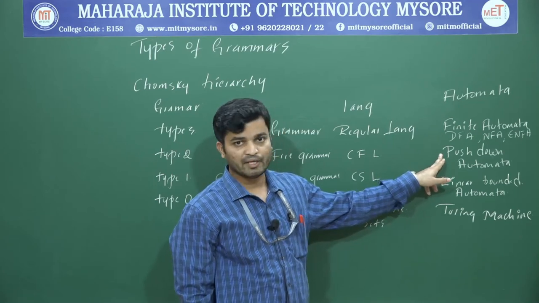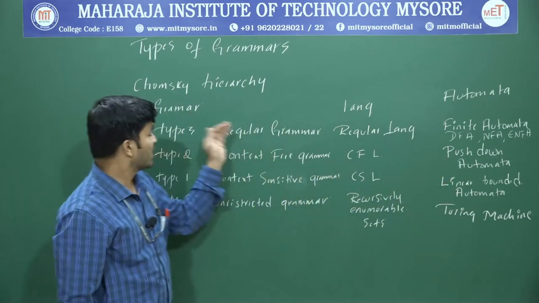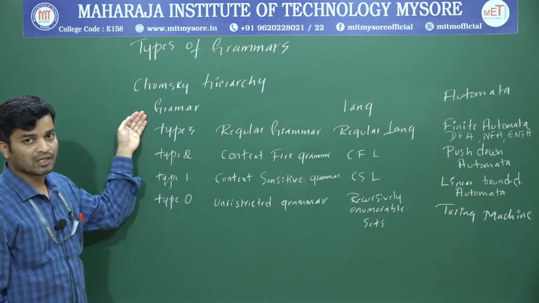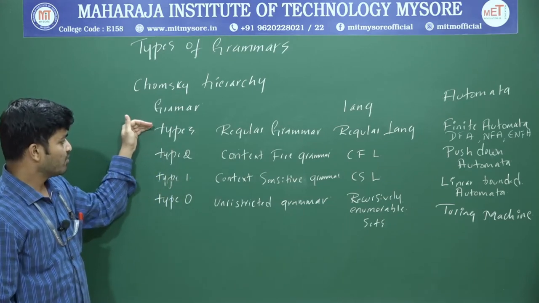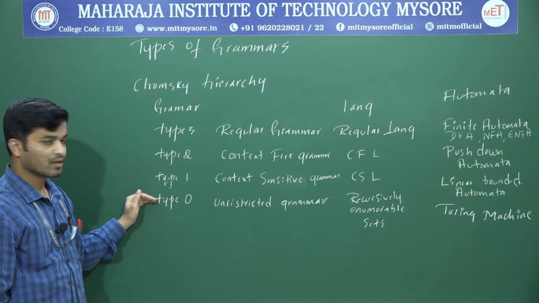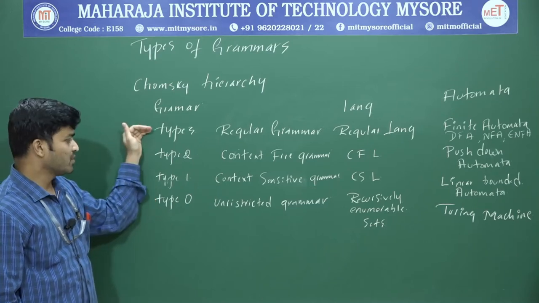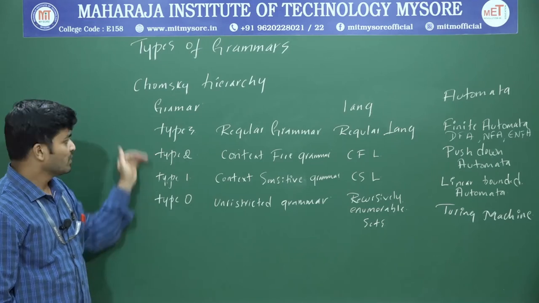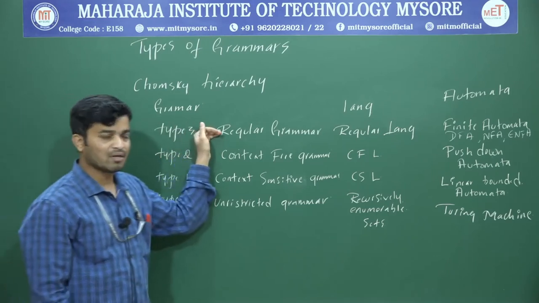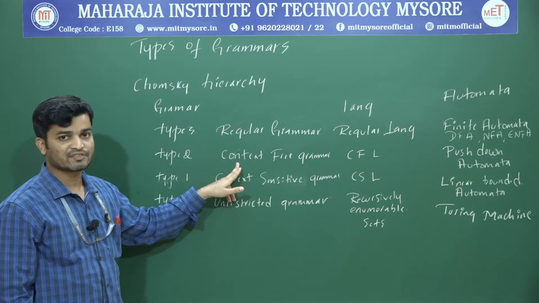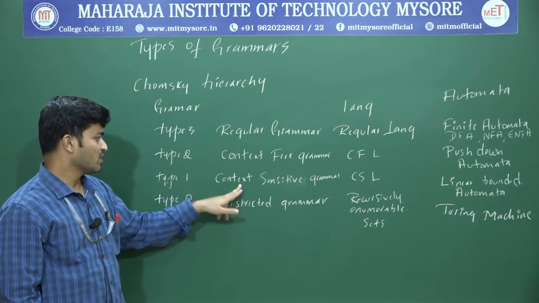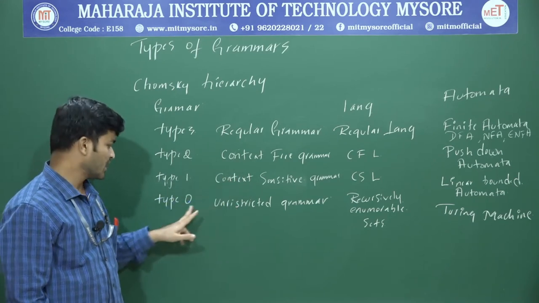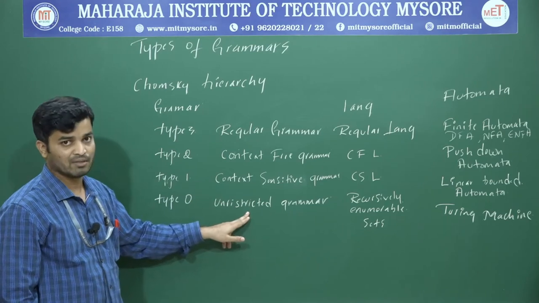So push down automata, or PDA. According to the Chomsky hierarchy, we have 4 types of grammar. The first one is type 3 grammar, second is type 2, type 1 and type 0. Type 3 is also called regular grammar, and type 2 is also called context free grammar. Type 1 is also called context sensitive grammar, and type 0 is also called unrestricted grammar.